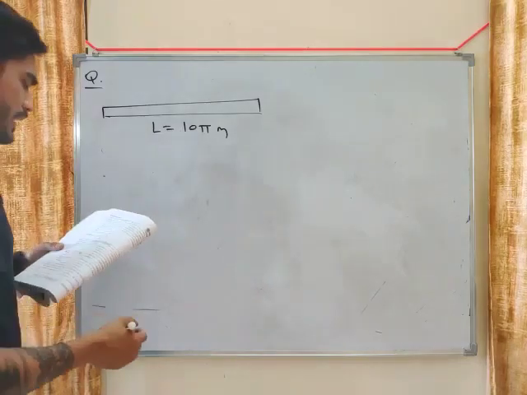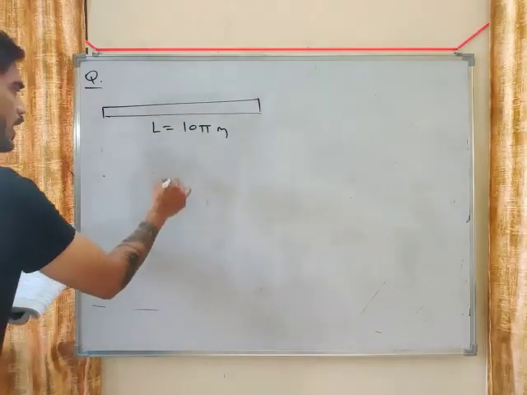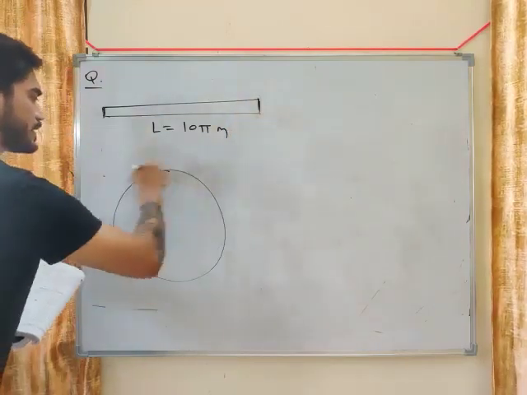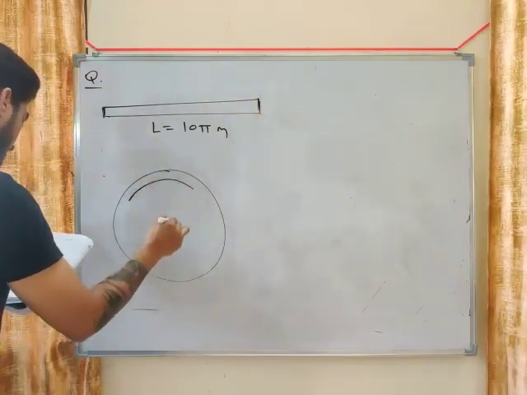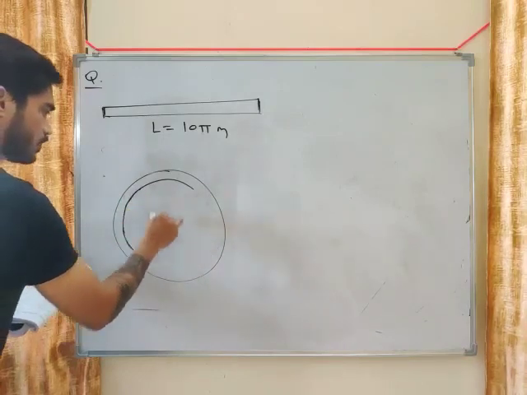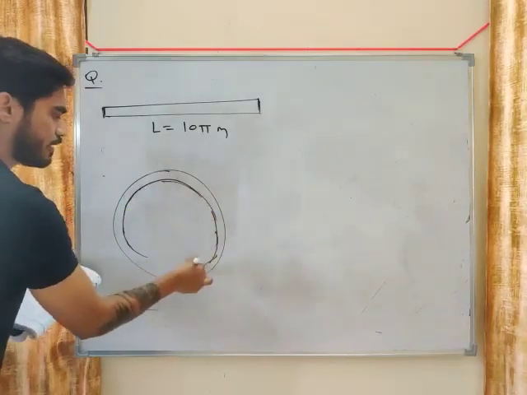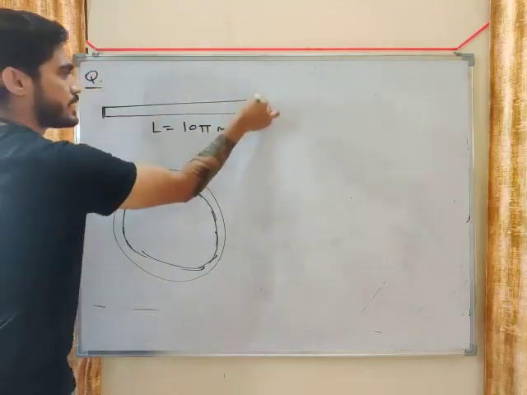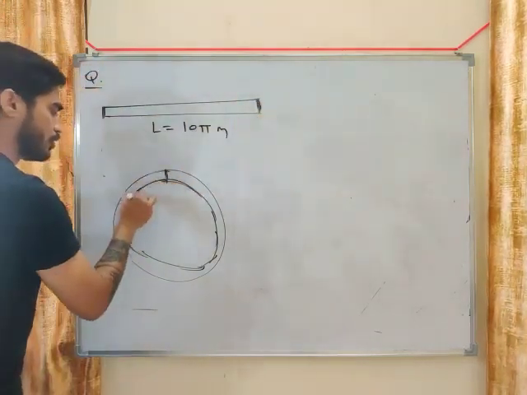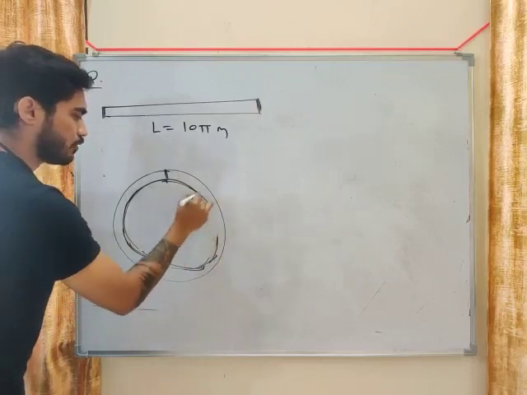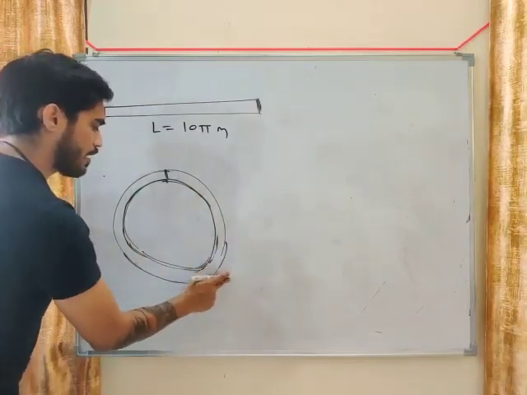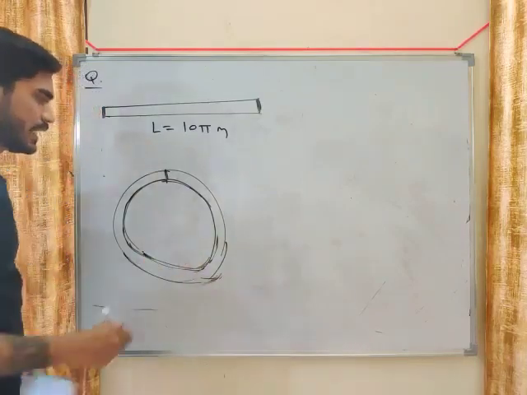It is bent in such a way that the two ends meet, this end and this end, to form a circular arc, to form a circle. So what we have done, we have bent this beam so that this end and this end meet and it becomes a circle. Initially it was straight and now we have bent it to form a circle.